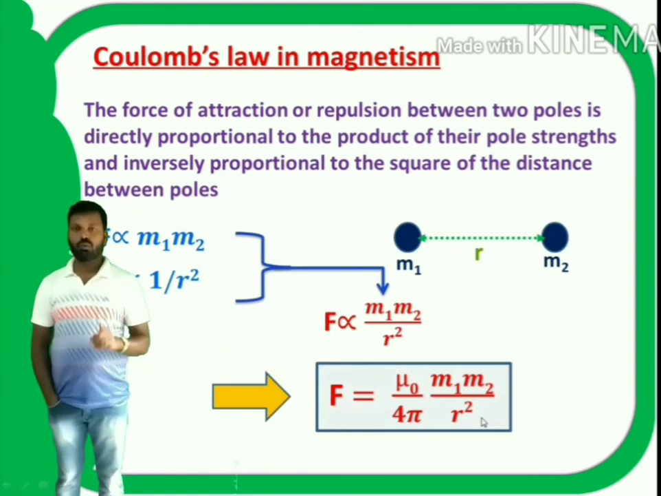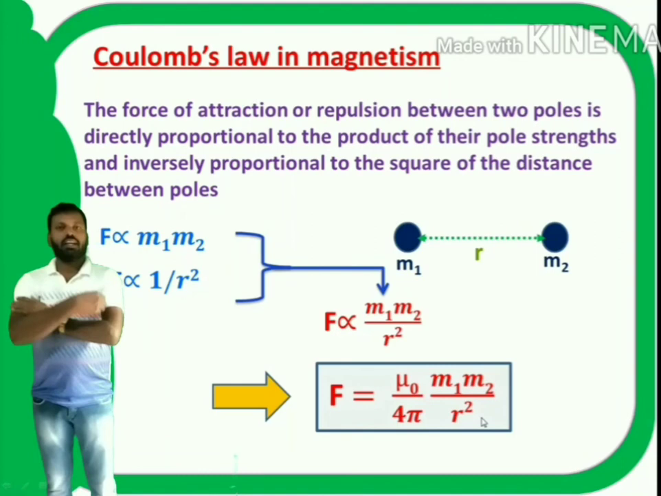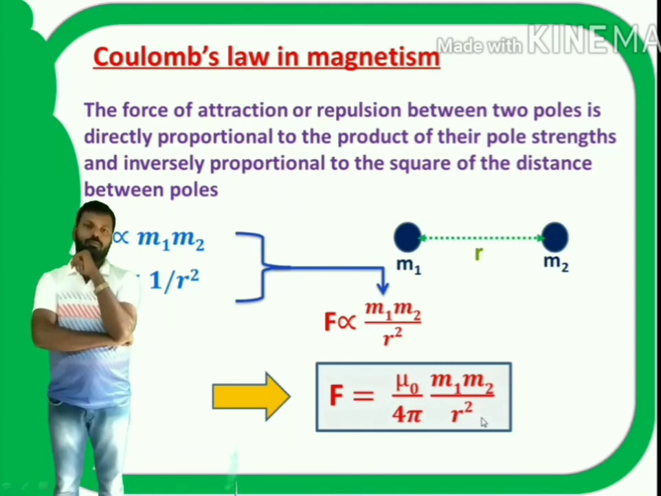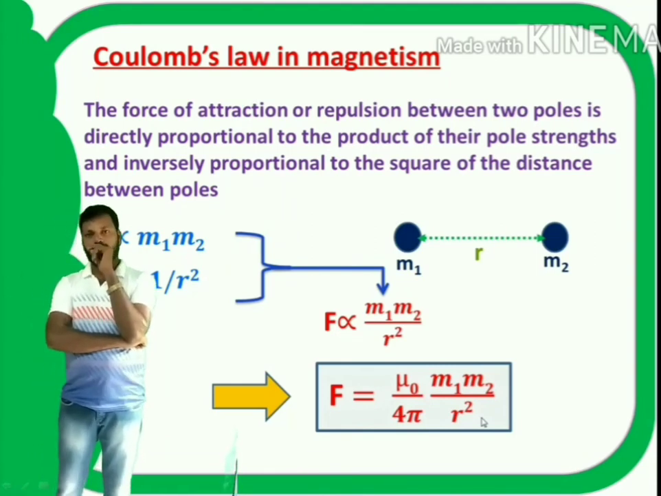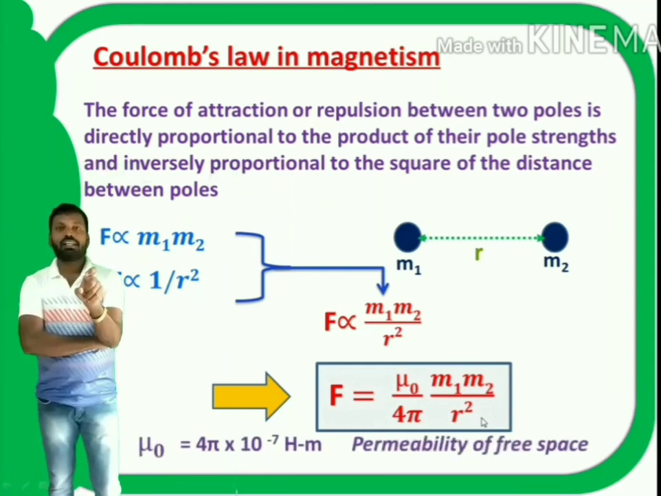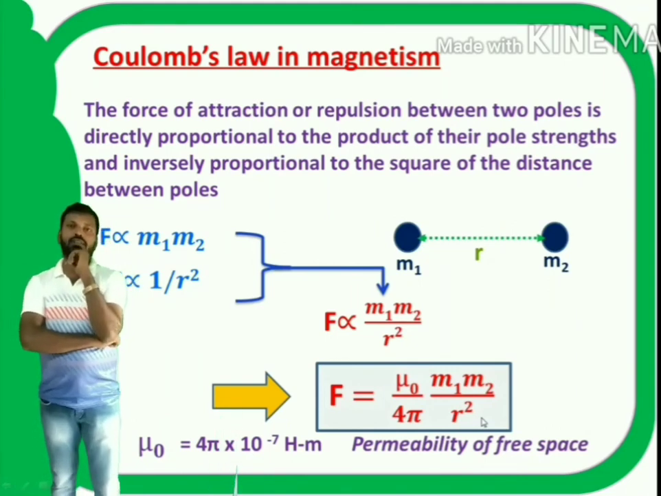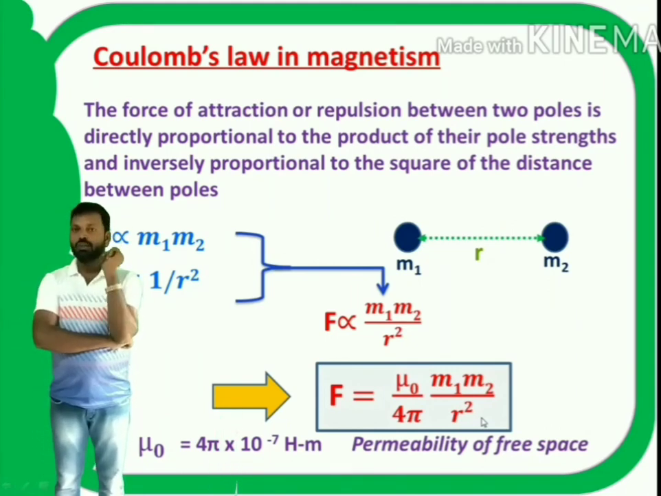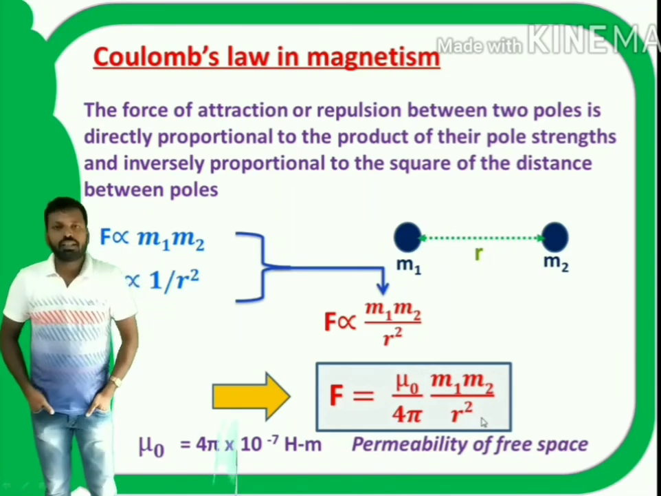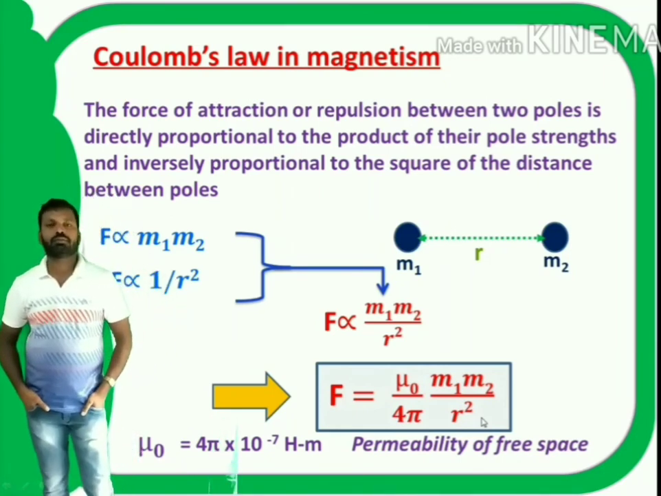So Coulomb's inverse square law in magnetism is given by F is equal to mu naught by 4 pi m1 m2 by r square. What is mu naught? Here mu naught is the permeability of free space. The value of mu naught is given by 4 pi into 10 to the power of minus 7 Henry per meter.